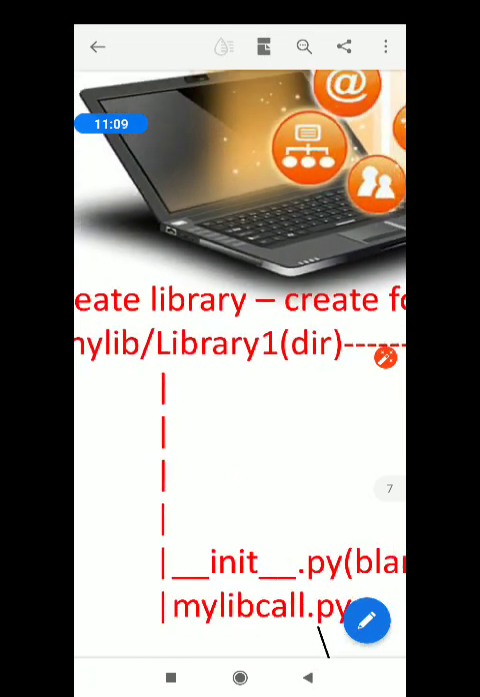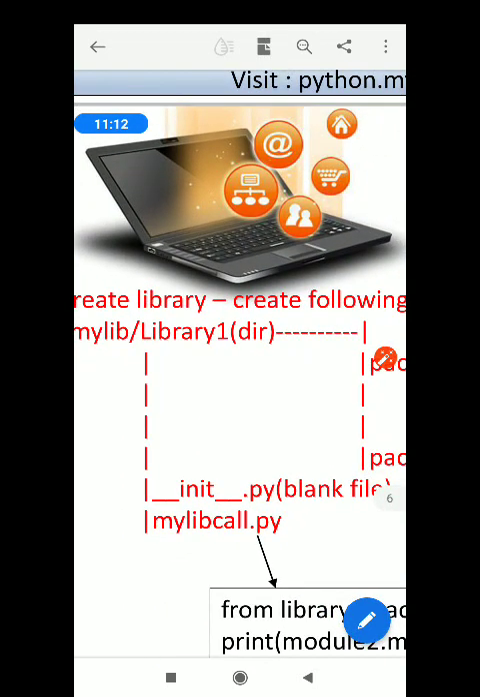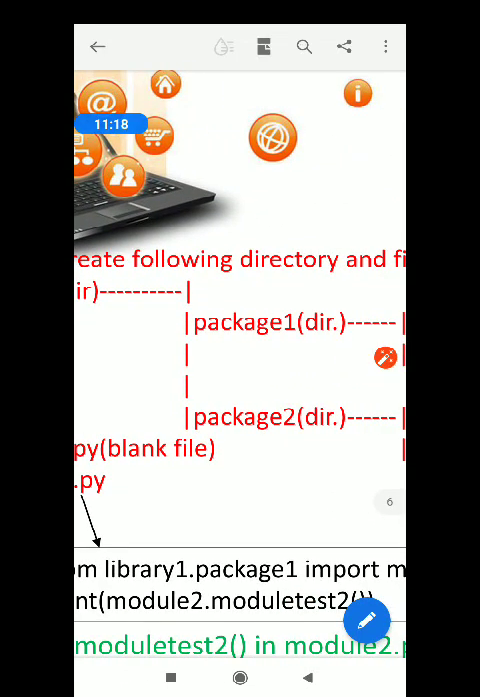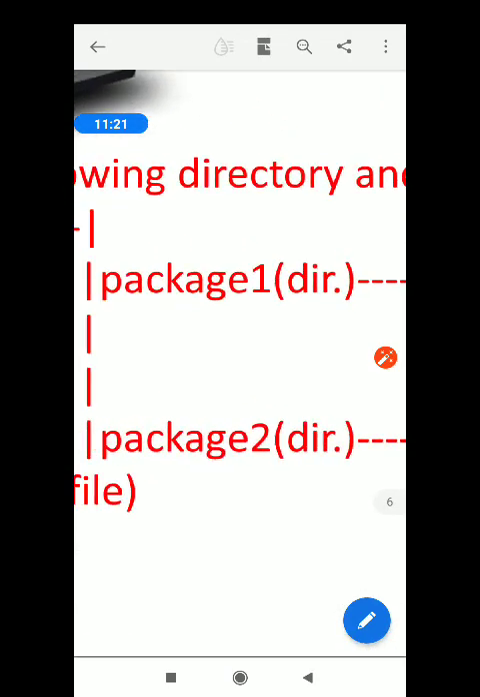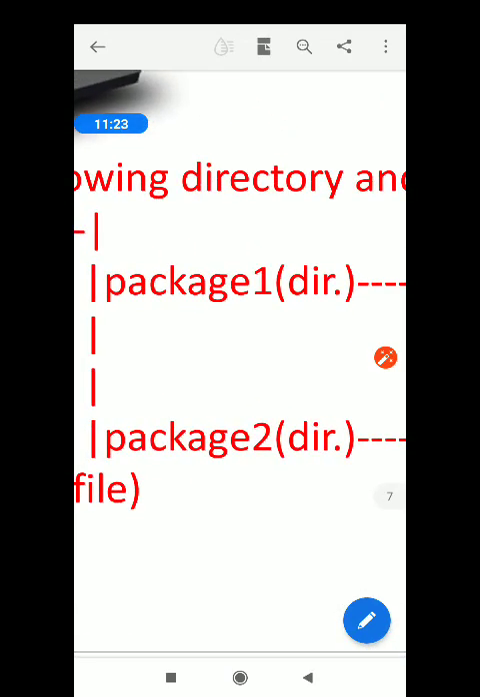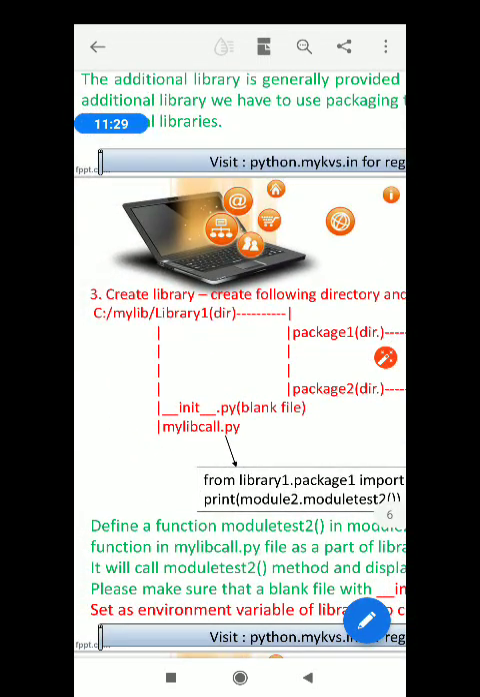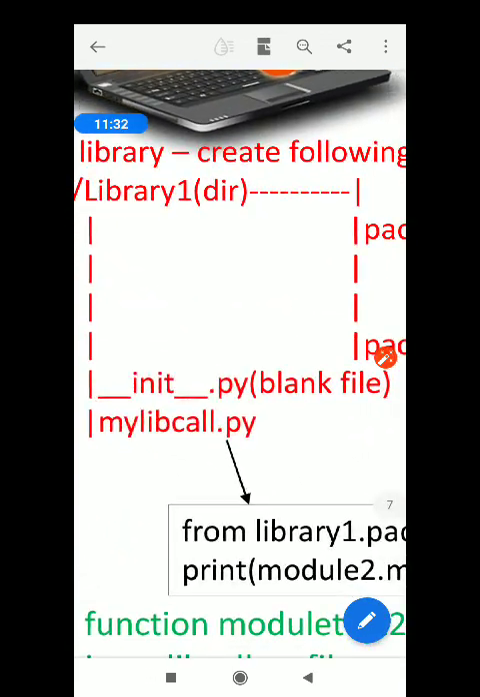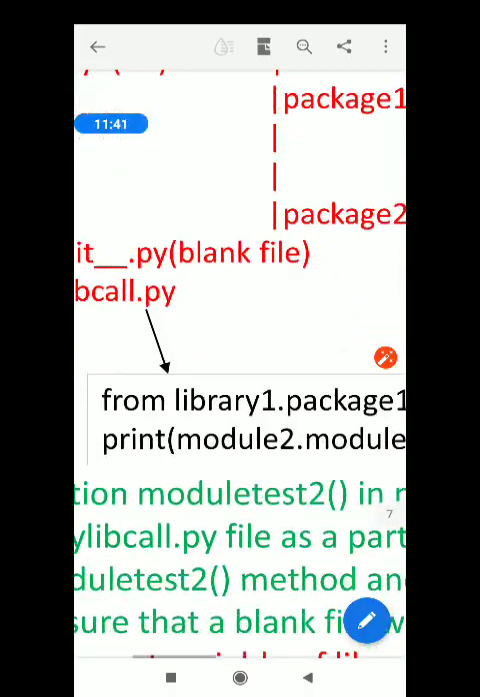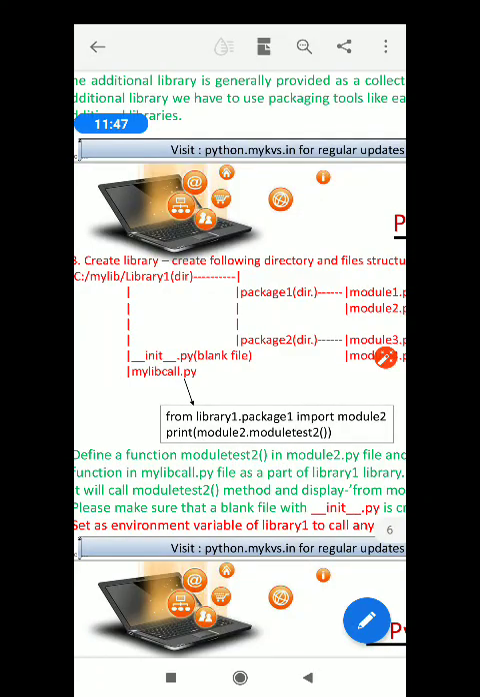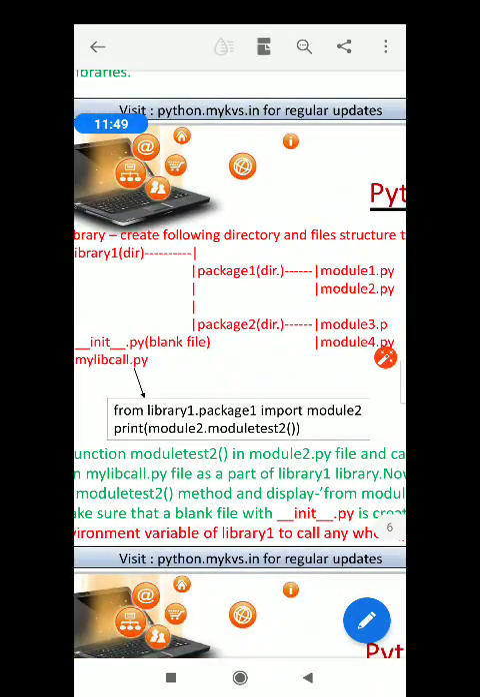Now inside this library 1, what things do we want to create? Inside this library we may have a package 1 directory and a package 2 directory. How to create a package, I just showed a little while ago. Package 1 directory and package 2 directory. And inside this library 1 directory we have, of course, the dunder init dot py, a blank file, and one more file called mylibcall.py. It actually consists of this code. Note down this in your copy.